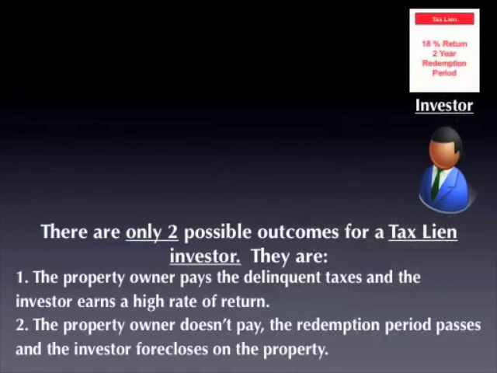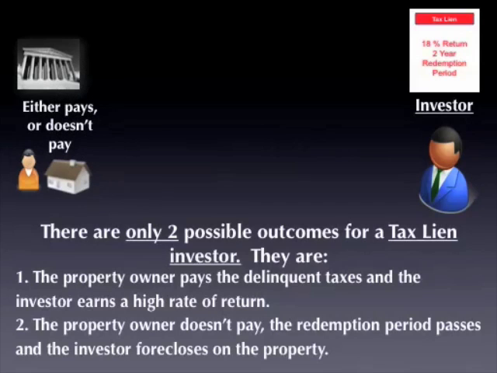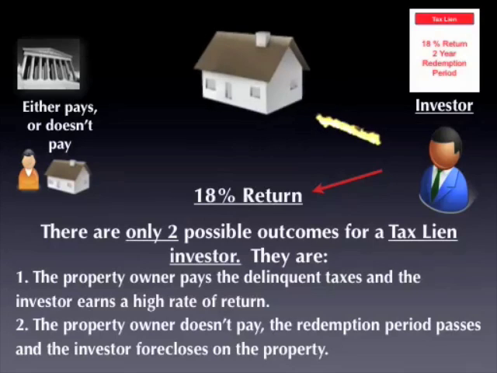There are really only two possible outcomes for a tax lien investor or for a tax lien investment. Basically, the property owner is either going to pay the delinquent property taxes back, or he or she is not going to pay the delinquent property taxes back. If the property owner pays the delinquent taxes back, then as an investor, you make an 18% rate of return in this example. If the property owner doesn't pay back the delinquent amount before the redemption period passes, then the investor has the right to initiate the foreclosure process and can actually own that property outright, free and clear of any other encumbrance.